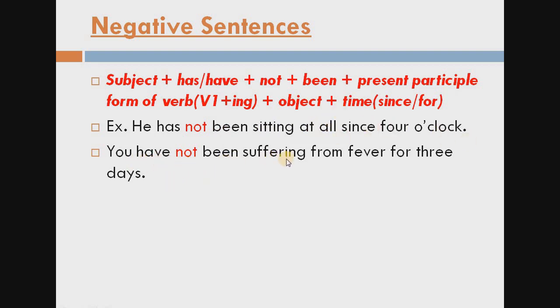You have not been suffering from fever for 3 days. According to the subject we choose have, then not for negative, then been according to the rule, then suffering, verb first form ing, suffering from fever for 3 days. This is the negative sentence, and this is the rule for making the negative sentences.